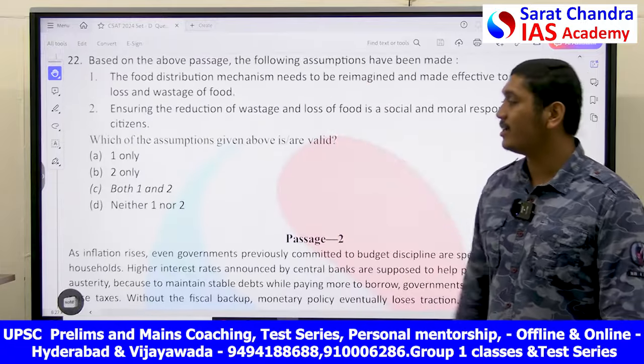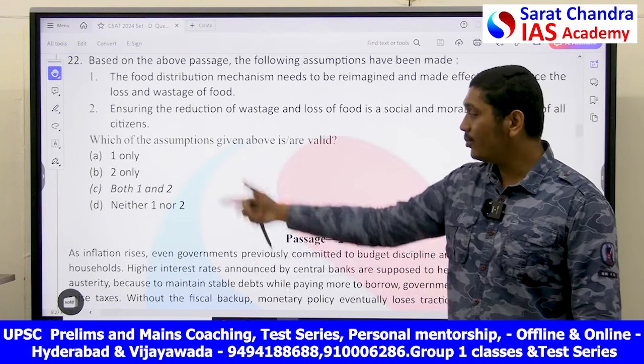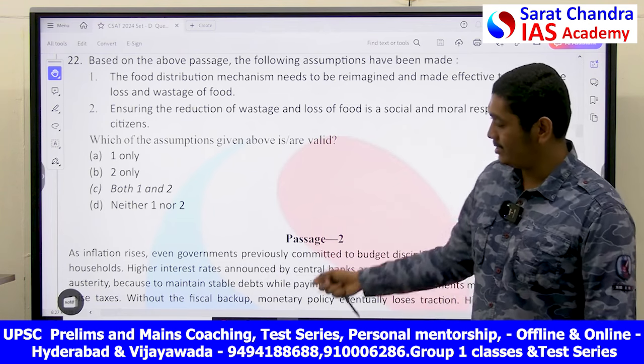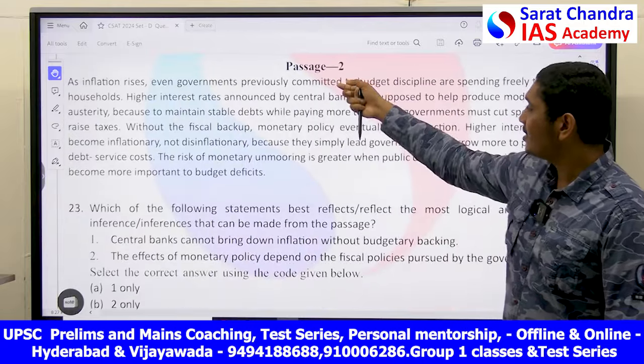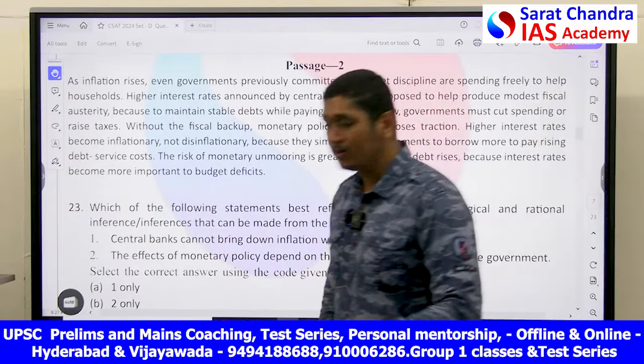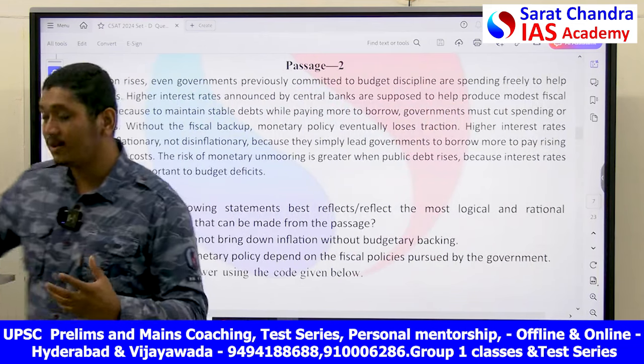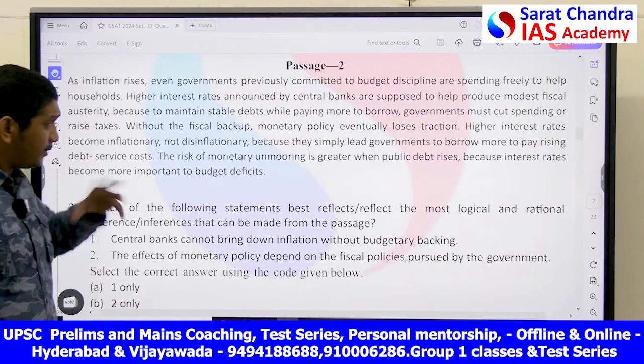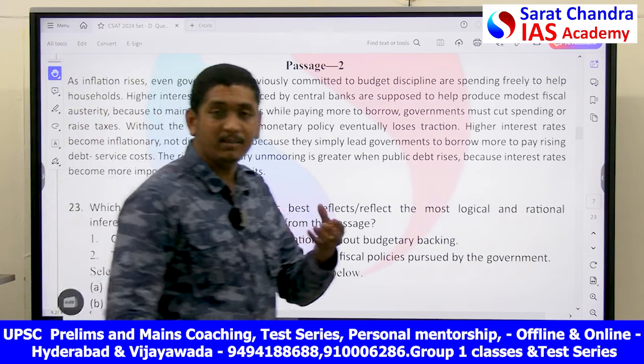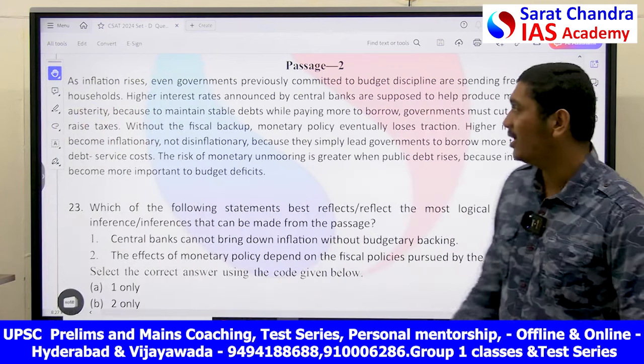So, both the statements are right in this sense. So, you can put both 1 and 2 for this passage in this case. Next, this is a bit complex for you to understand who are from non-English background. The topic looks a bit complex, but it is also easy when you infer it clearly.